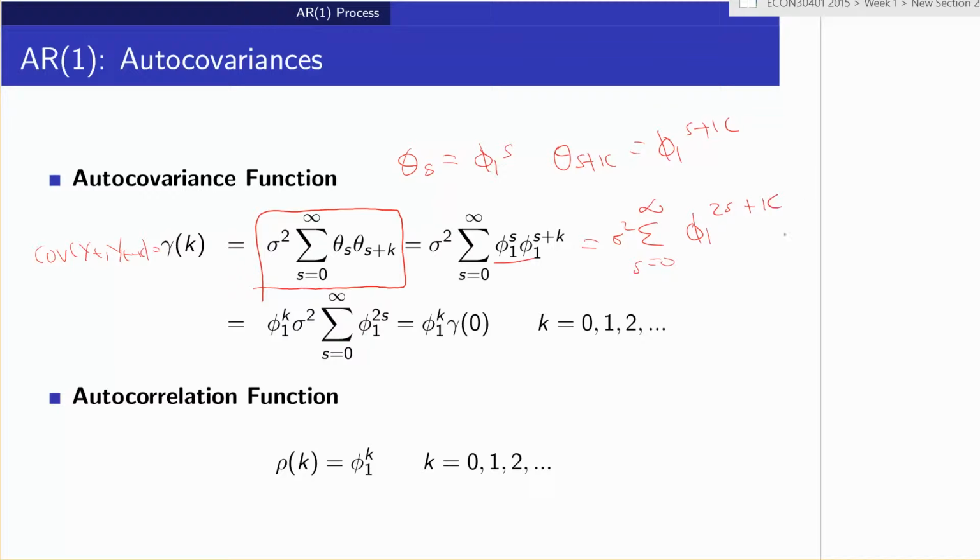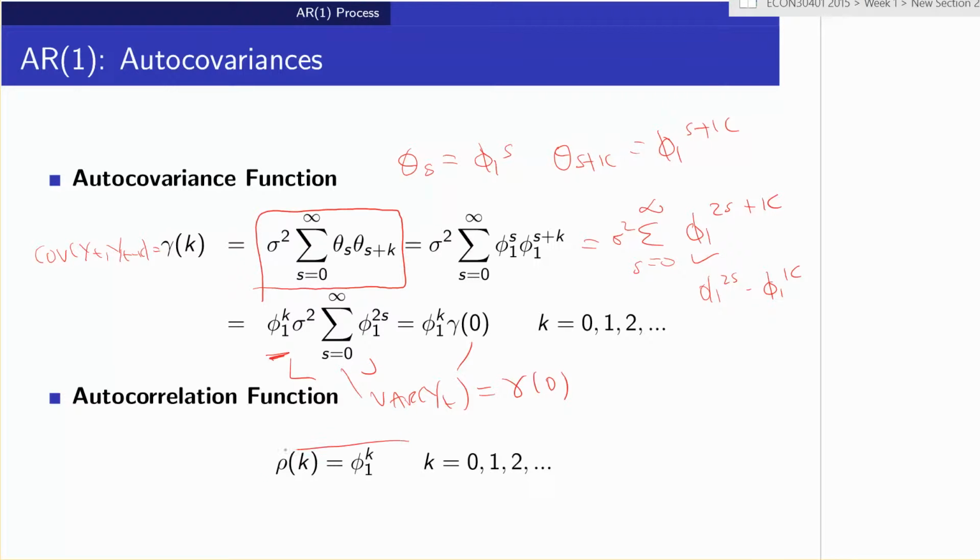We can take phi1 to the k outside because the sum doesn't depend upon k. What remains is a geometric progression in phi1 squared, which is just the variance of yt we derived before, written in shorthand as gamma naught. This is then the covariance between yt and yt minus k.